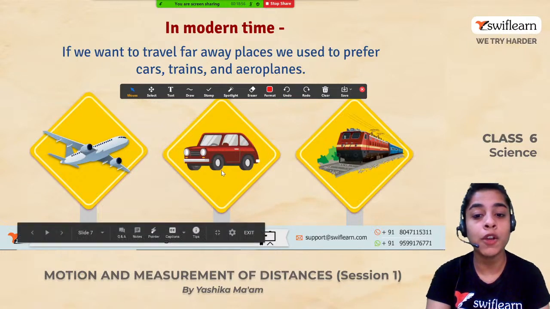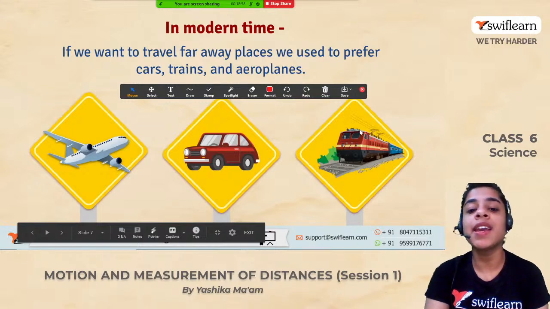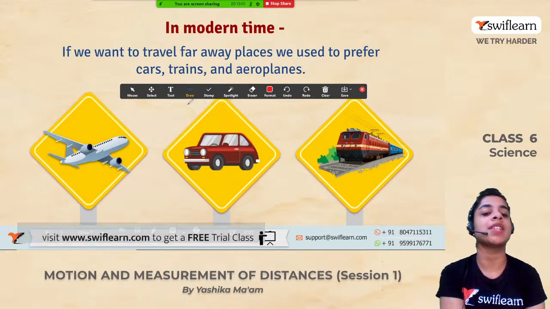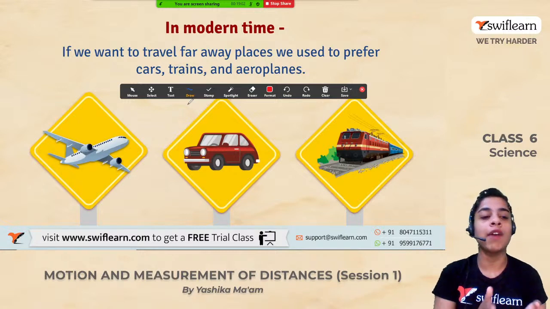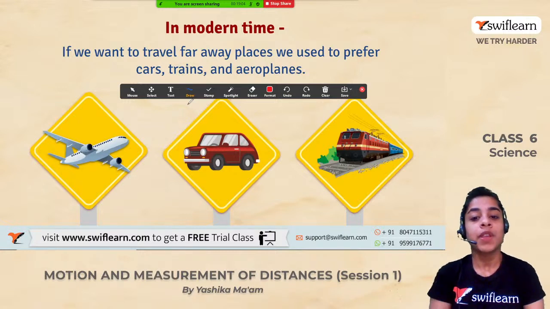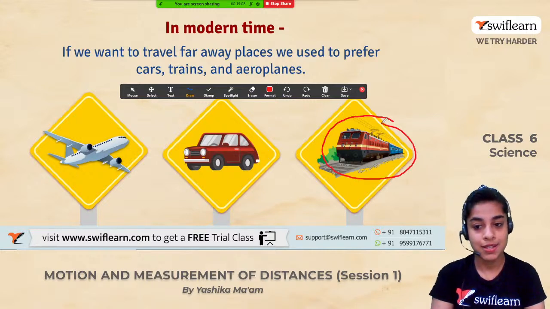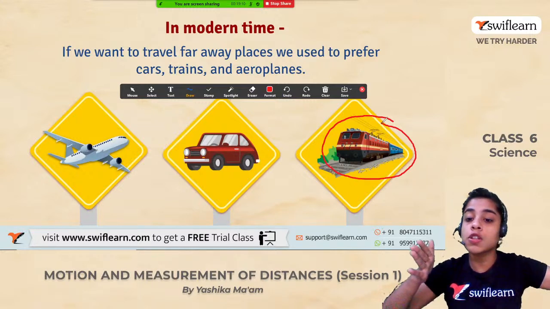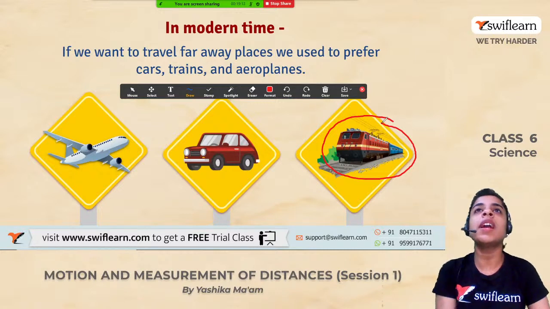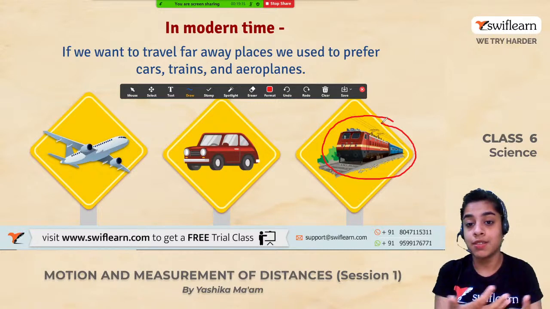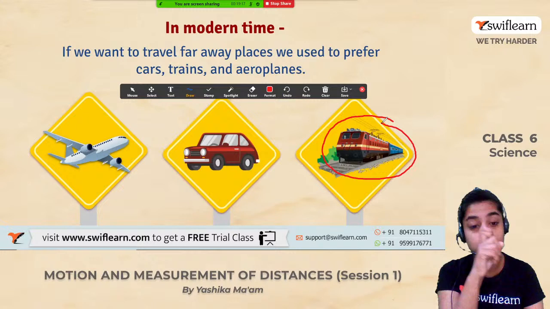Yes, we can definitely go by a car. And yes, there are some local trains in some cities which make you travel from one place to another, right? Otherwise, we use trains to travel to distant places, right? Where the distance is more. All right. So it depends on the distance which vehicle you're going to use to travel.